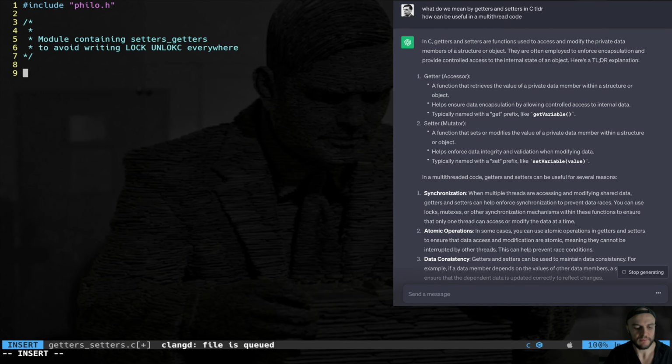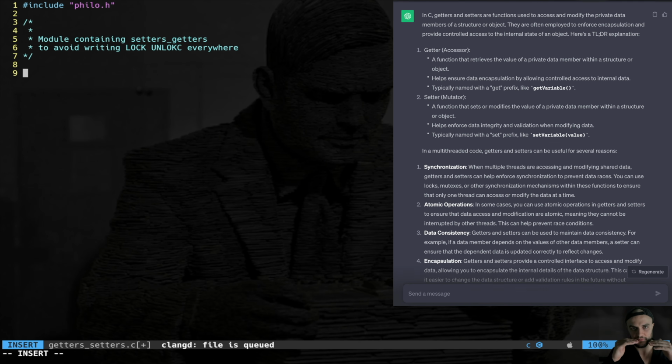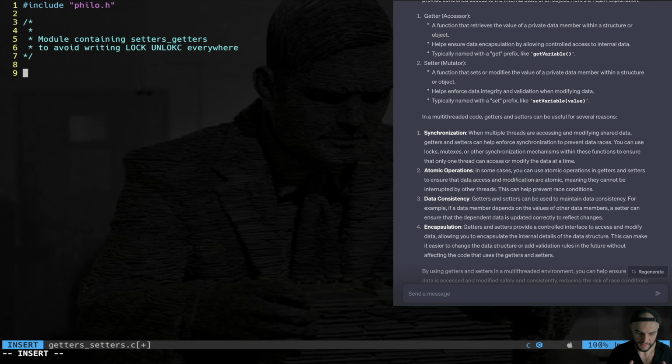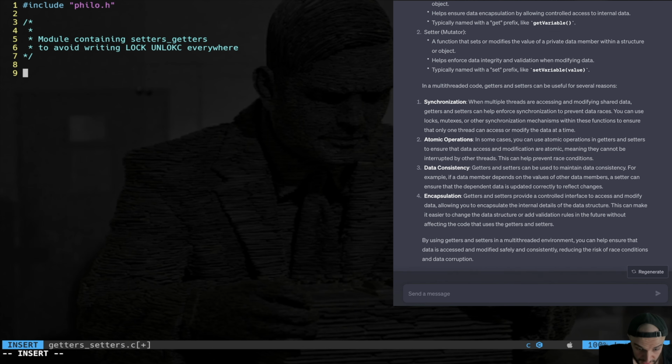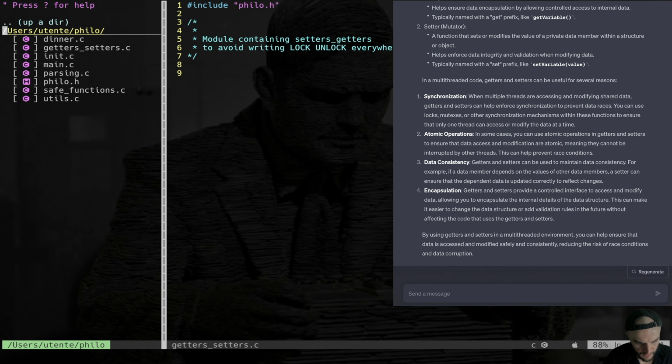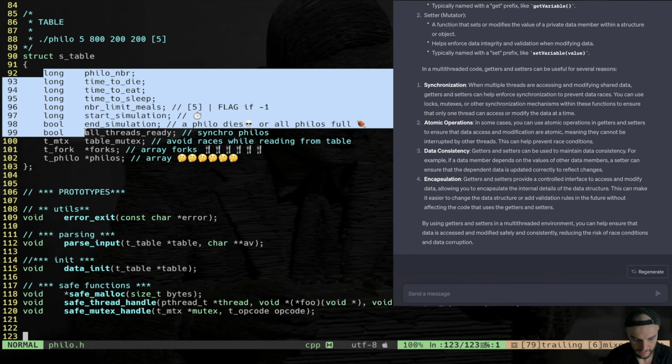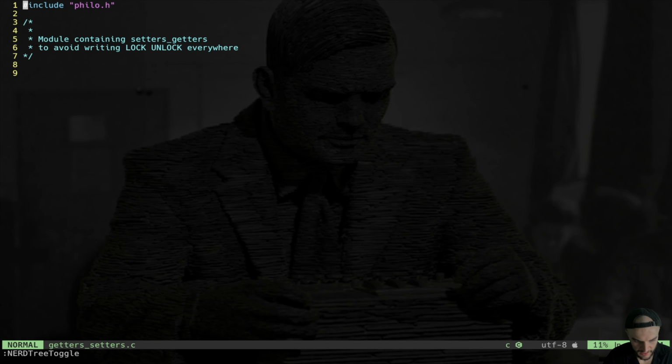Okay. So in the main code, I will just set a value to that. I don't know about locking, unlocking. This will happen underneath. It will happen thanks to these functions that now we will create. So we start. The thing now that you can clearly see is that there is a reason why I've chosen only long and bools, because I want to use only two types of getters and setters, for booleans and for longs, and I'm settled for whatever data type in my simulation, right? So we start with booleans.